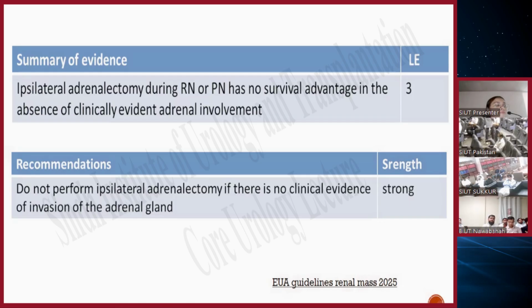On imaging, if the adrenal is directly involved, then we have to take out the adrenal gland. Or if the tumor size is more than 10 centimeters, then the adrenal gland can be taken out. Further, as Dr. Alia has already mentioned, in the presence of tumor thrombus or clinically evident regional lymphadenopathy. So all the tumors that are more than 10 centimeters, do we need to take out the adrenal?